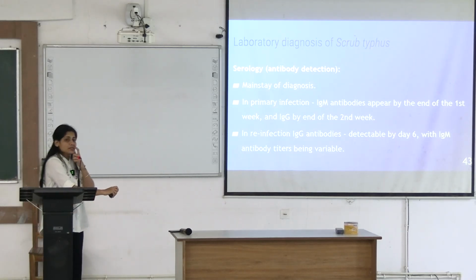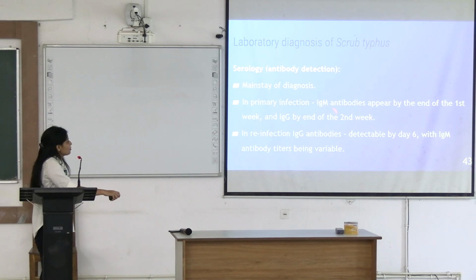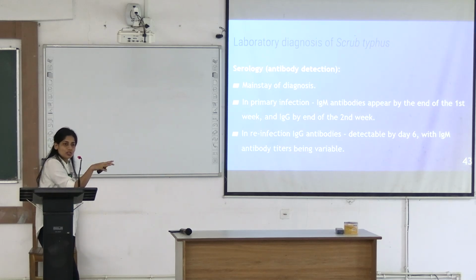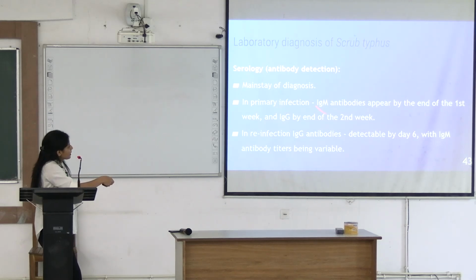Mainstay of diagnosis is antibody detection. Which antibodies? IgM antibodies will appear by the end of the first week and IgG by the end of the second week. In case of Brill-Zinsser reaction, there will be detection of IgG antibodies at a high level, more than IgM, because it's a reactivation of the disease, right? In case of epidemic typhus, here you can see IgM antibodies by the end of the first week and IgG by the end of the second week.